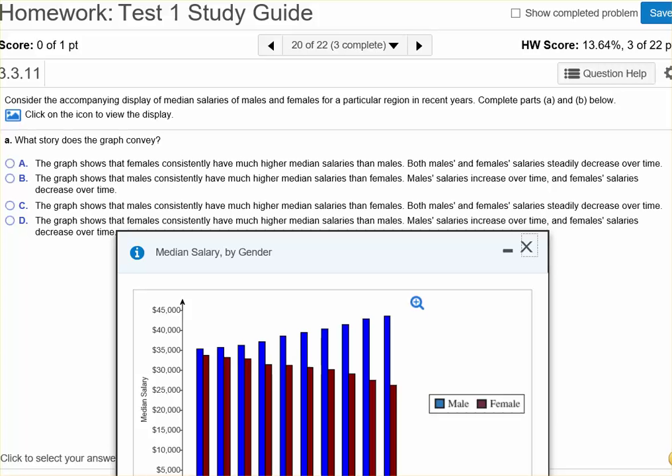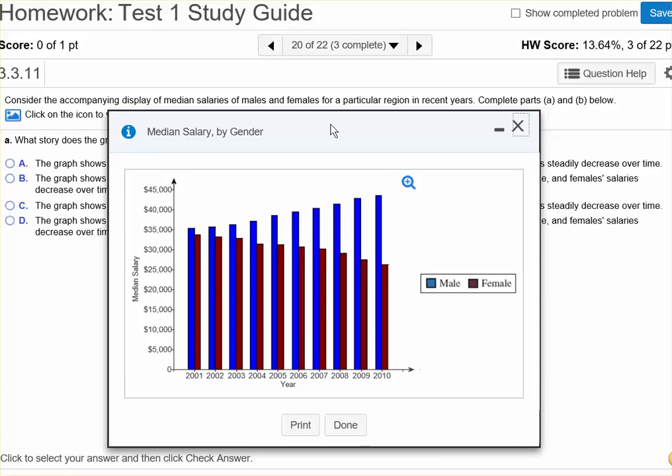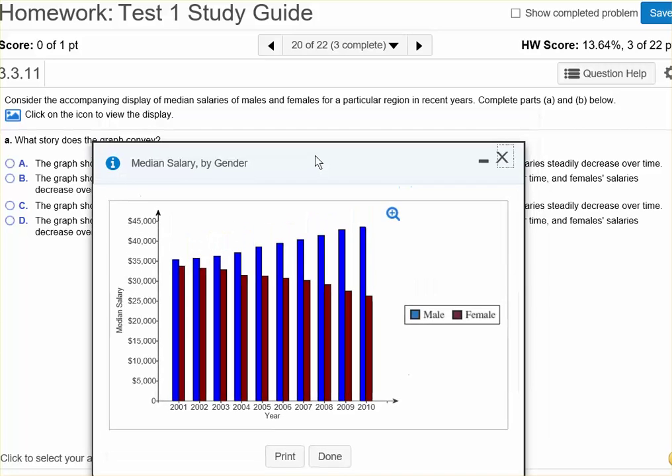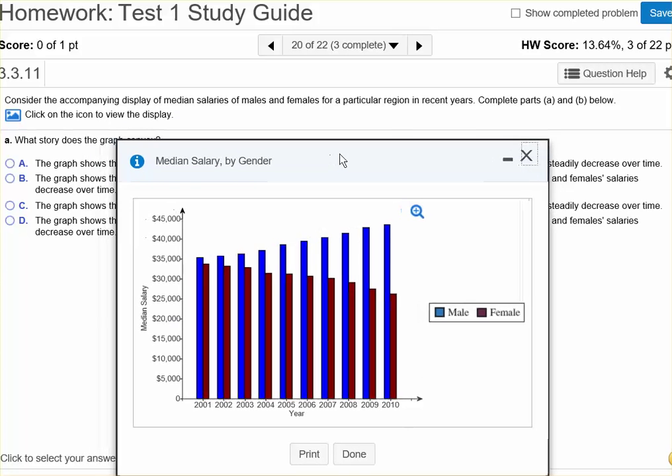And I'm just going to go over one more simpler example. And again, these are the types of examples and problems that you'll see as you get ready to take your test. So here we go. Consider the accompanying display of salaries of males and females for a particular region in recent years. Complete parts A and B below.